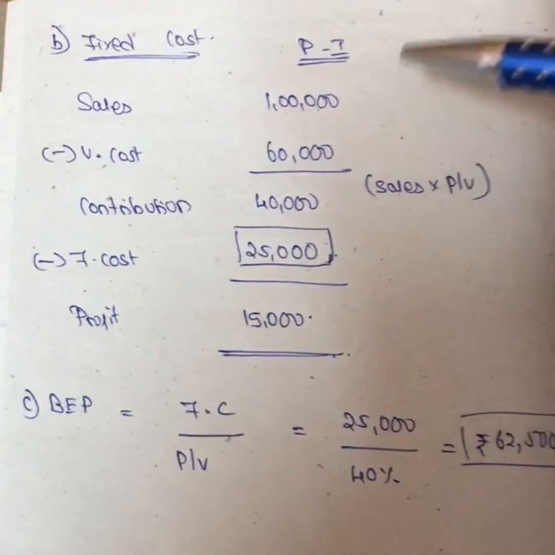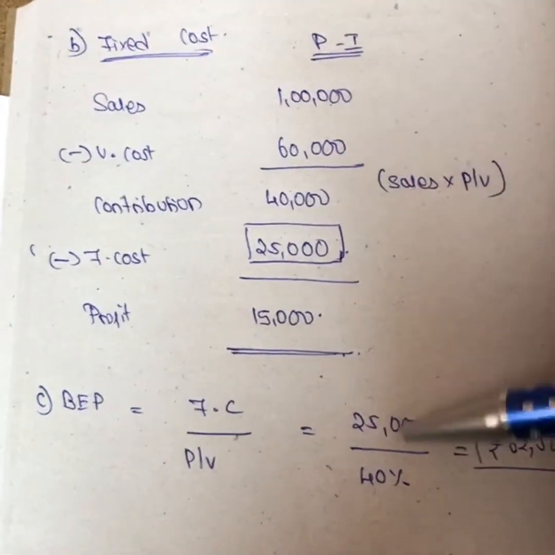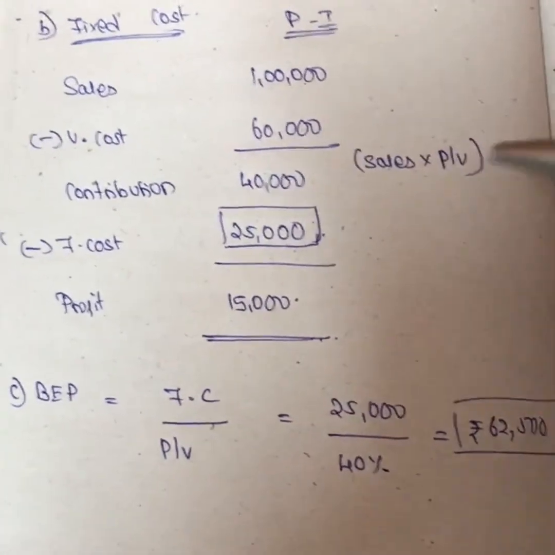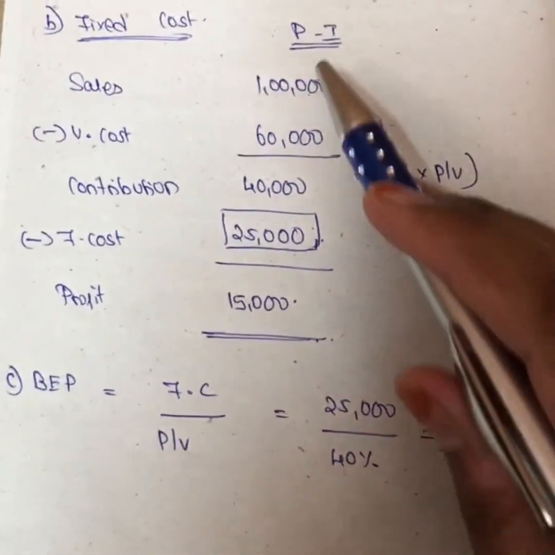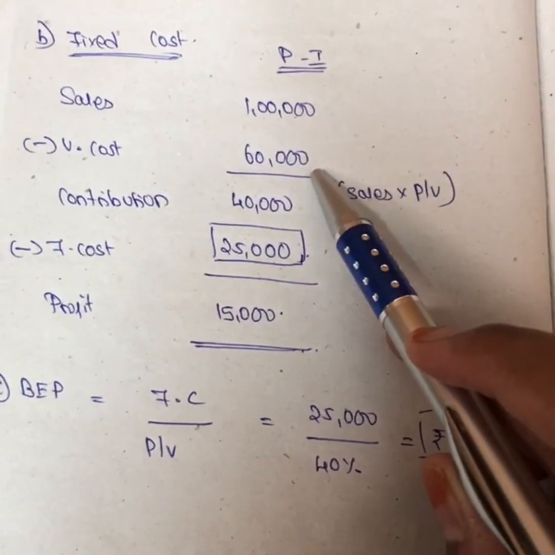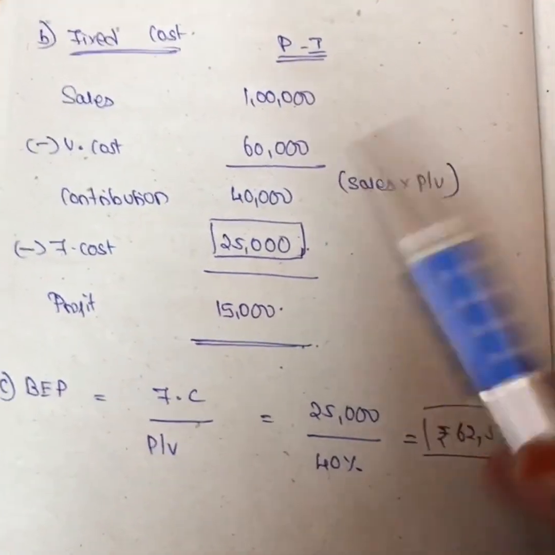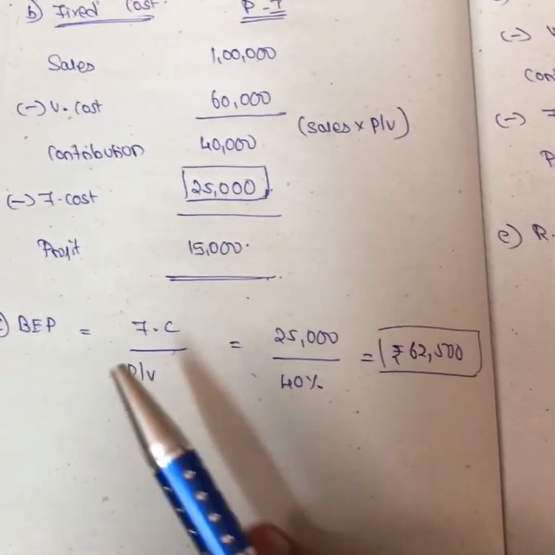Simple, girls. As I said earlier, first you just write the format. Whatever is there in the question, we will just dump it, and depending upon the question, we will calculate the variable cost and fixed cost. Contribution, we know, is sales into PV ratio, 1 lakh into 40%, 40,000. If I subtract this, I get 60,000, and if I subtract these two, I get my fixed cost. That's it.